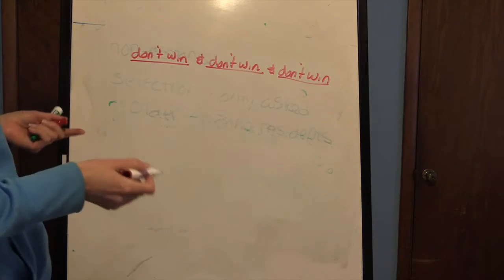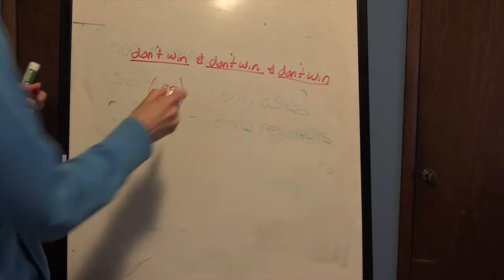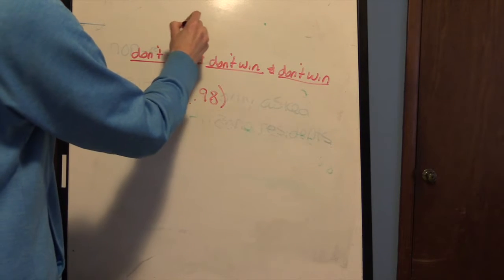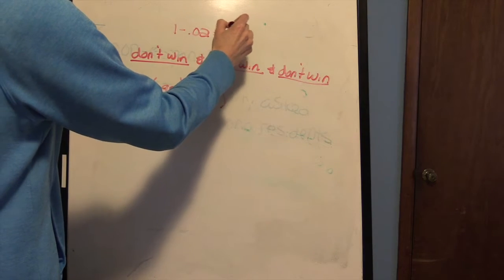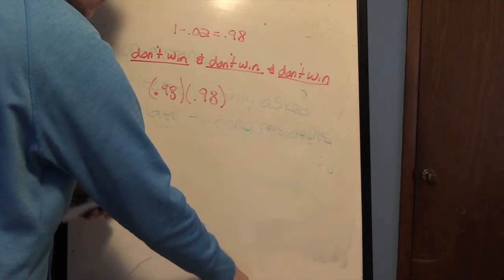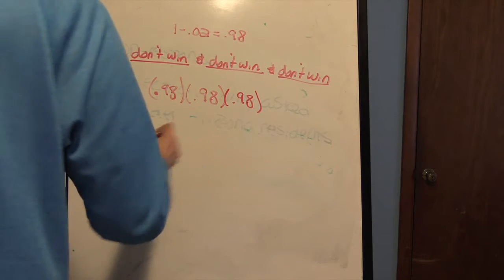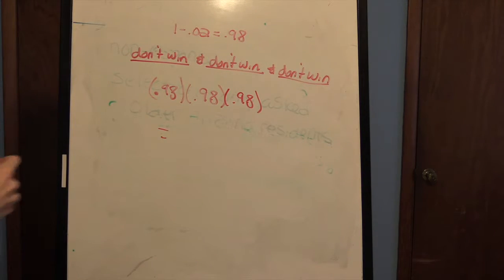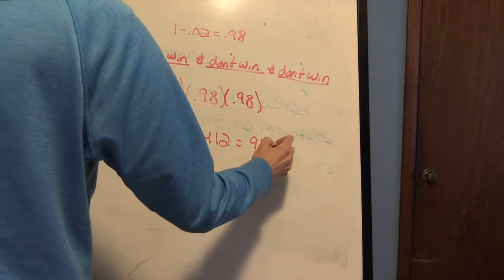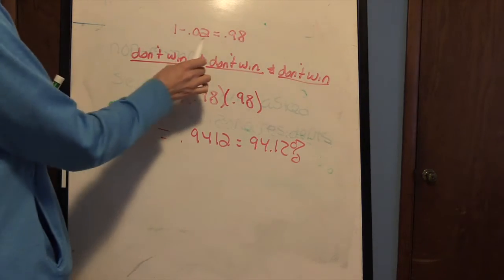Right? Well, the probability that you don't win is 0.98. Okay, probability the next time that you don't win is 0.98. That's just 1 minus 0.02. All right, and the probability again that you don't win is 0.98. Okay, and that is equal to 0.9412 or 94.12%.